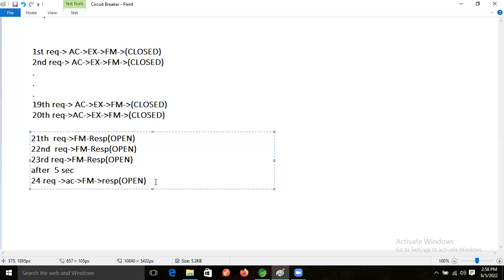Now, just assume that the status we are getting is success. If the actual method succeeded after 5 minutes, then the fallback method will not execute, and we will get the status as closed.